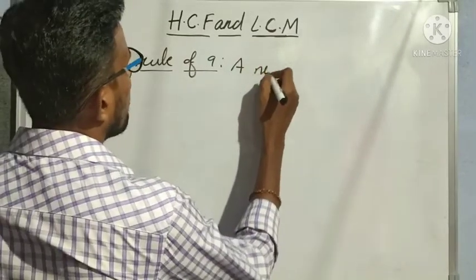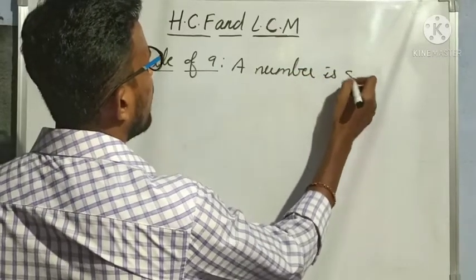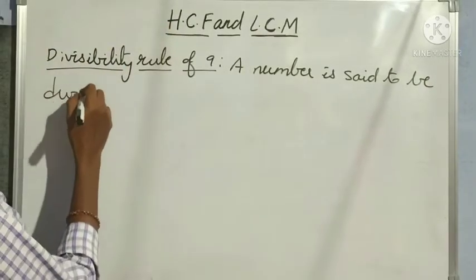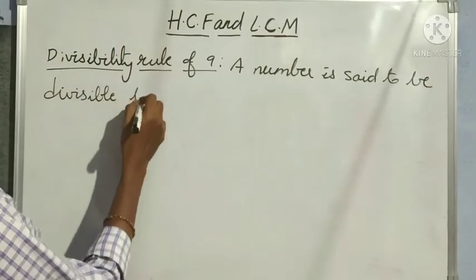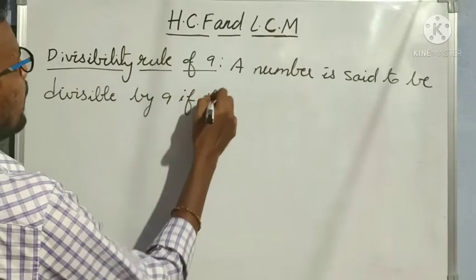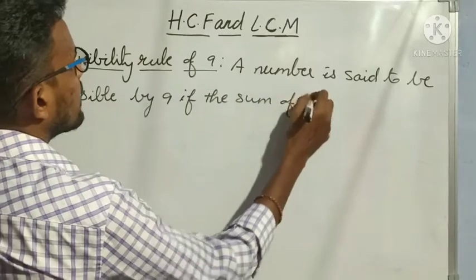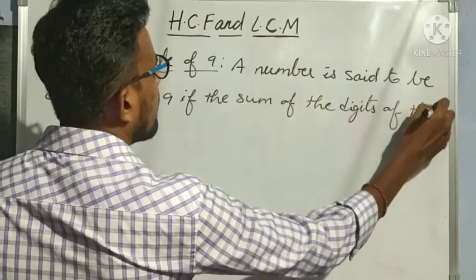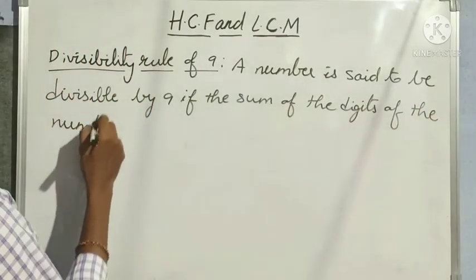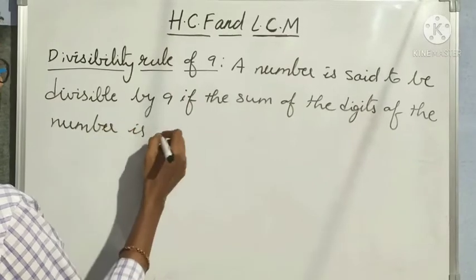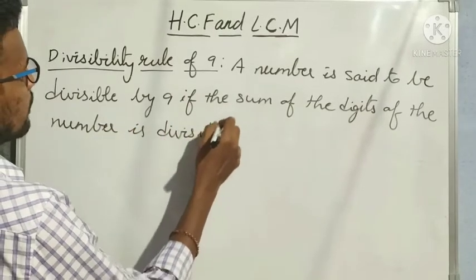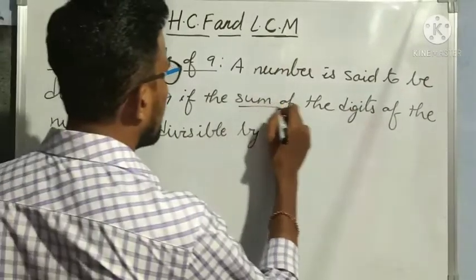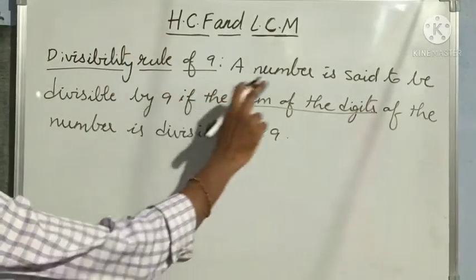A number is said to be divisible by 9 if the sum of the digits of the number is divisible by 9. When the sum of the digits of the number is divisible by 9, then the complete number is divisible by 9.